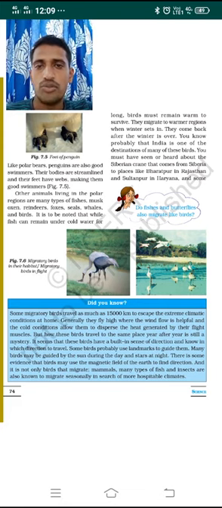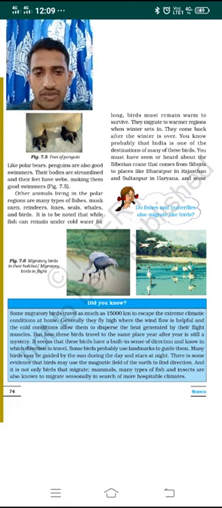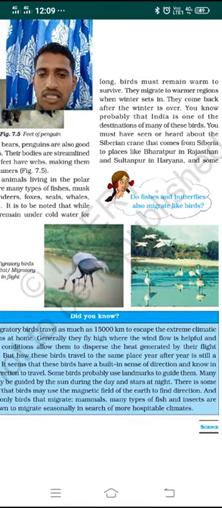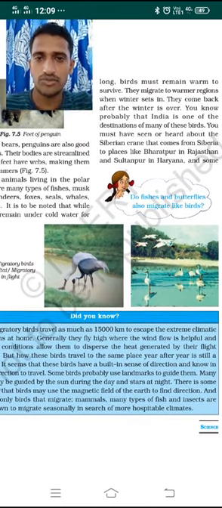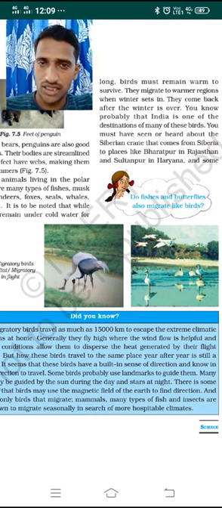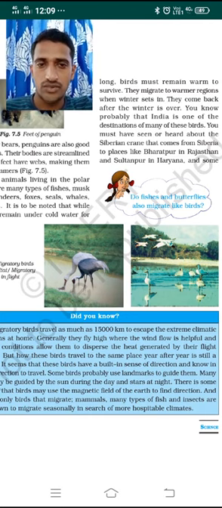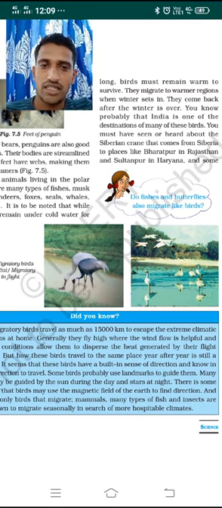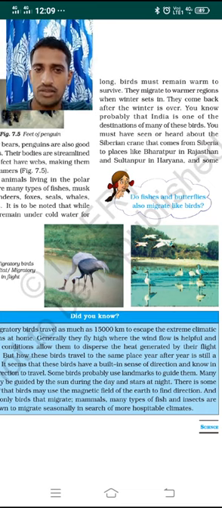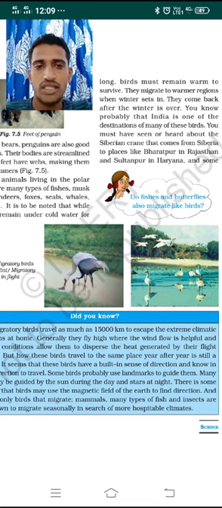So this is all about the migration of birds. In the figure you can see a migratory bird, the Siberian crane. It is a bird which comes from Siberia, in Russia, and travels to India. They come to places in Rajasthan and Haryana, those are Bharatpur in Rajasthan and Sultanpur in Haryana.